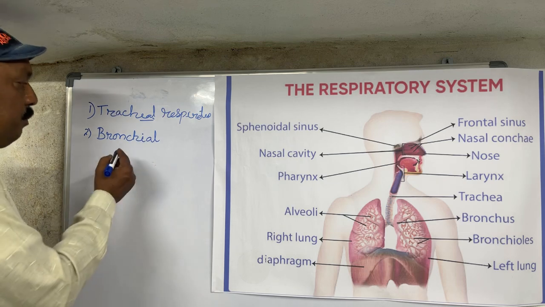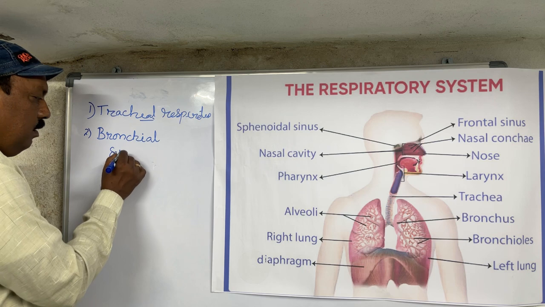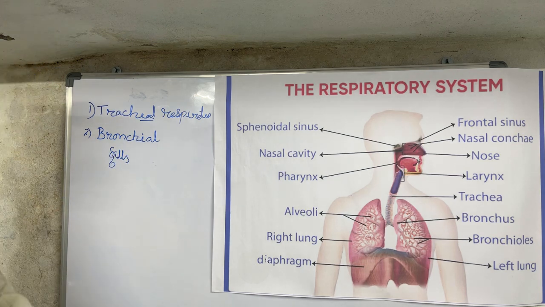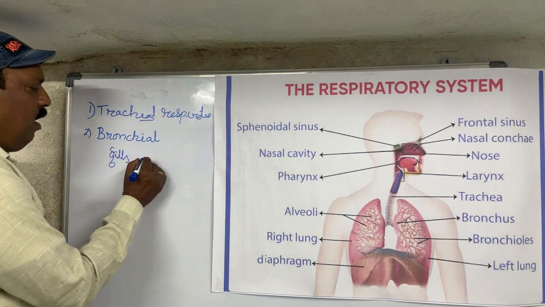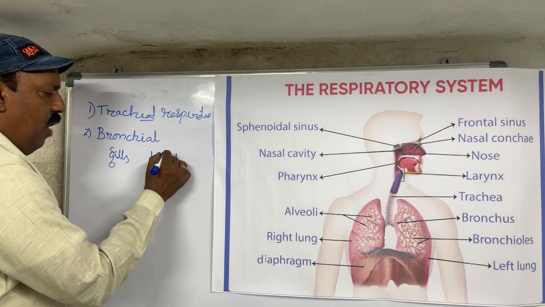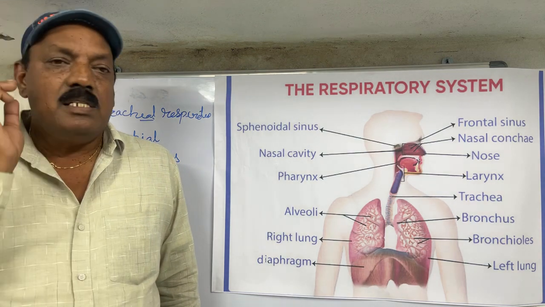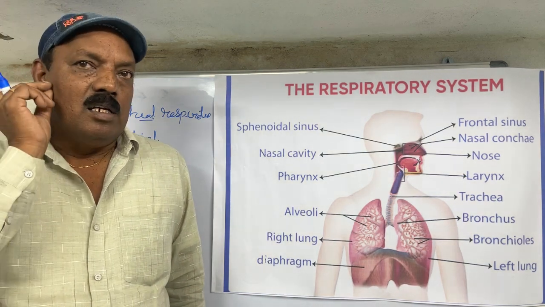In this, respiration is taken through the gills. Here the example is all fishes. And we want to know, whenever we go to purchase fish, you can open the gill side.